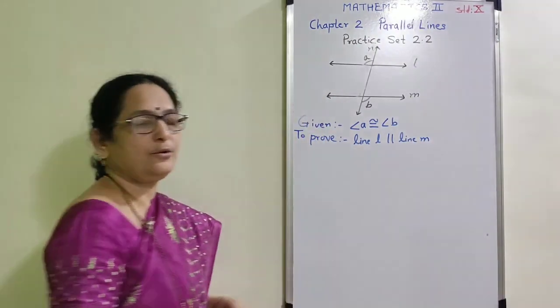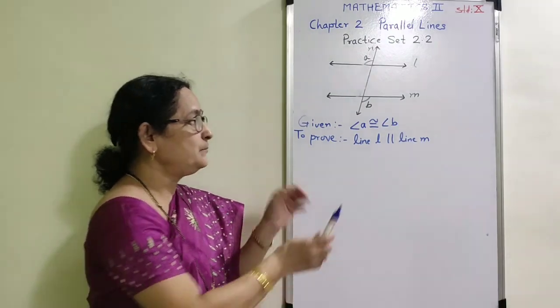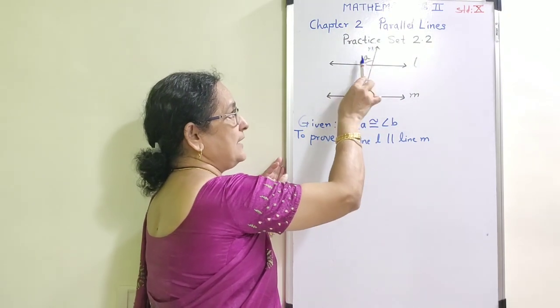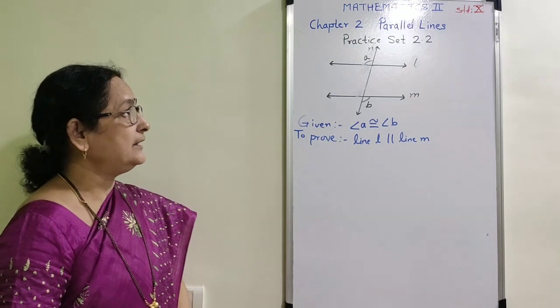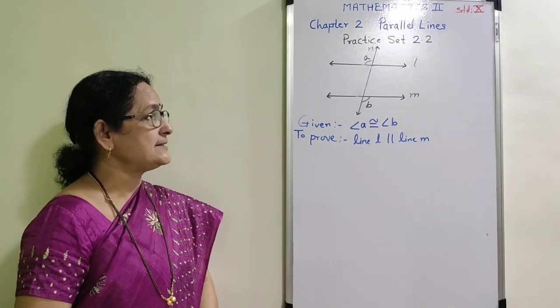Observe the given figure on the blackboard. They have given two lines and a transversal. The given lines are line L and M. The transversal is line N, and they have given a pair of congruent angles, angle A and angle B. But observe the given two angles.